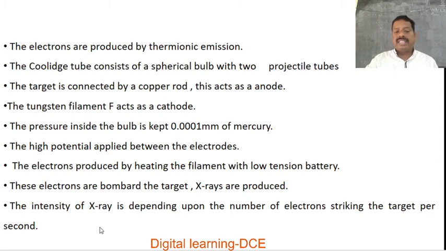The intensity of X-rays depends upon the number of electrons striking the target per second. That will decide the intensity of the X-ray produced. The number of X-ray photons produced in the Coolidge tube depends upon the number of high kinetic energy electrons hitting the target per unit area. That will decide the intensity of the X-ray produced in the Coolidge tube.